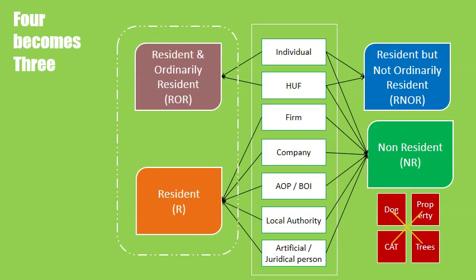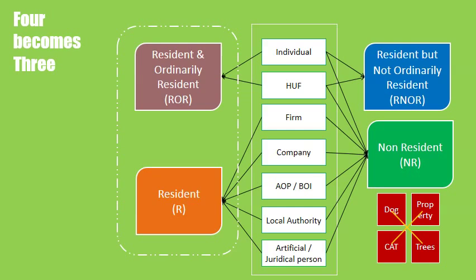Further, the scope of total income as explained by Section 5 prescribes same rules for resident as well as resident and ordinarily resident. Therefore, despite of 4 possible states of residential status of an assessee, for all practical purposes, they are treated as 3 possible states only.